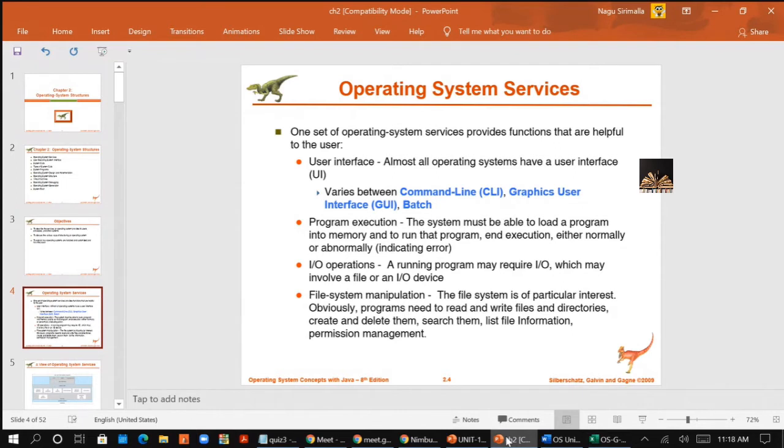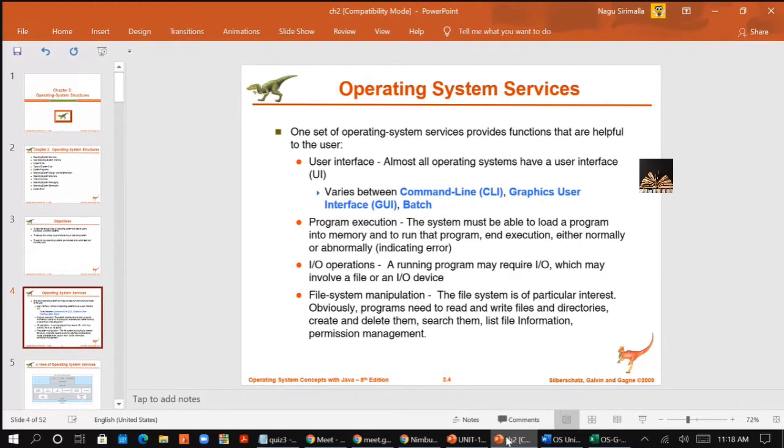You are getting me? GUI is nothing but you have a mouse and a keyboard through which you give the input, and menu options from where you select; on a single click of the mouse you perform certain actions. But in the command line interface, it uses text commands and a method for entering them. Normally you enter commands in the DOS prompt. What is batch? A batch interface is where the commands and the directives to control those commands are entered into files, and those files get executed.